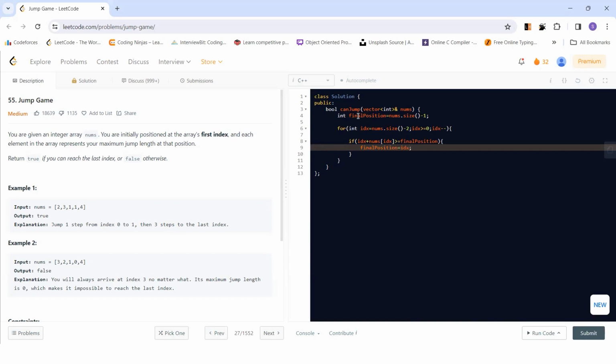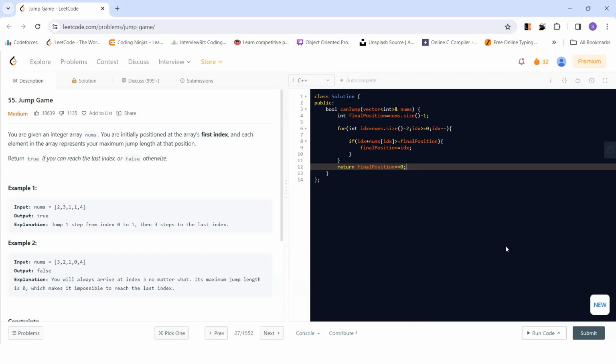I hope this is clear to all of you, why we are doing this. If it is not clear, just do a dry run by yourself on some different example. At the end, we'll directly return final position equal to 0. If we reach the first index, then we can make the jump possible.